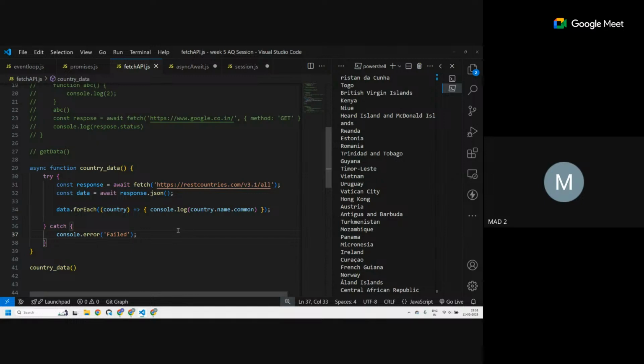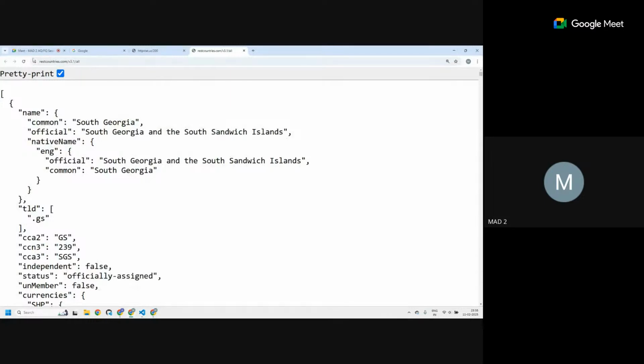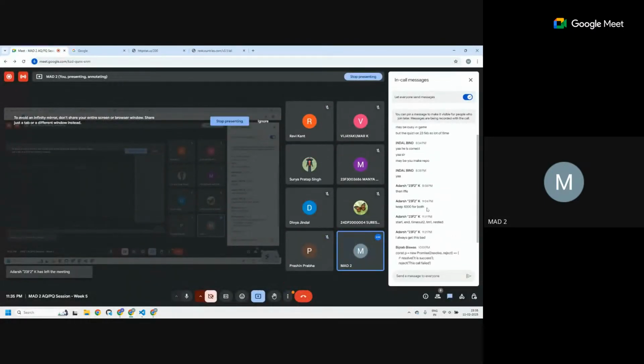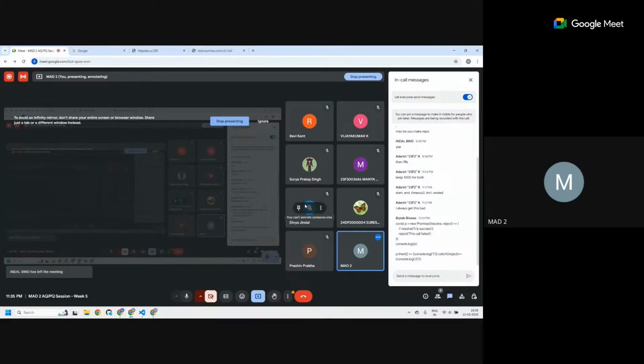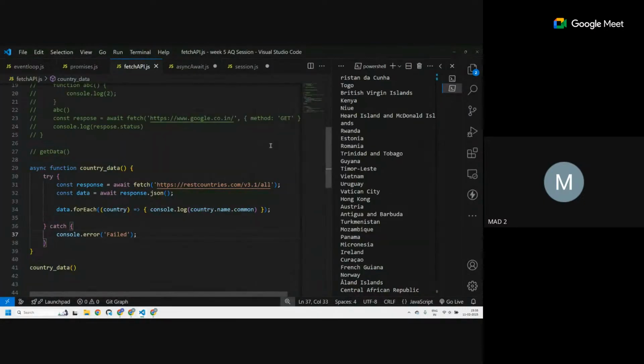Any doubts regarding this? I think everyone slept. It's 11:30 already. Okay, that is all I had to deliver for this session. Any doubts you can ask?